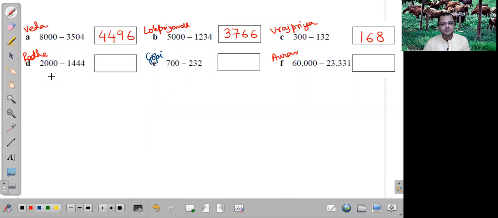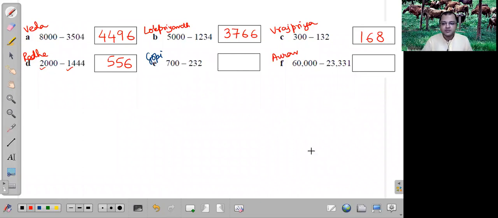Next one, Radhe. Prabhuji, first I did 10 minus 4, so I got 6. Then I did 9 minus 4, I got 5. Then again 9 minus 4, I got 5. Then 2 minus 1, I did 1 less, so 1 minus 1, I got 0. So my answer is 0556. Yes, correct. No need to write the 0. The answer is 556. Perfect. 2 minus 1 is 1 and 1 less becomes 0. So leave it. Very good.